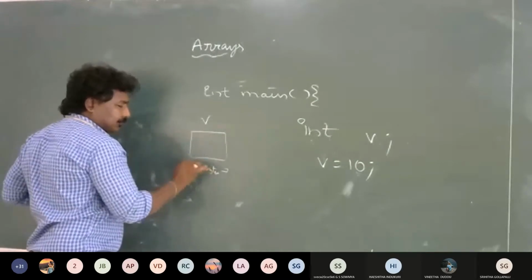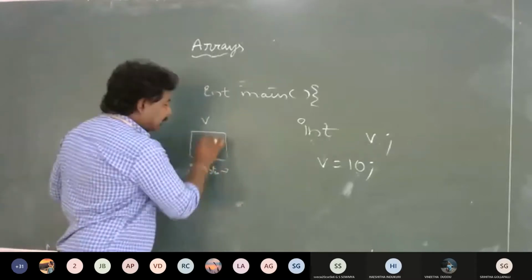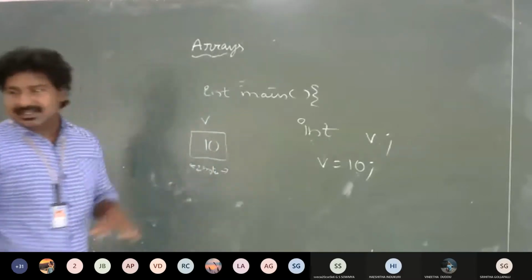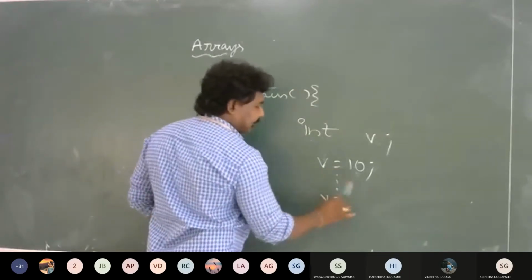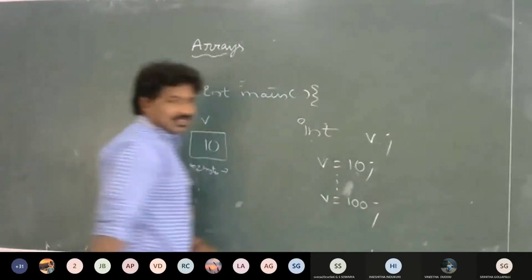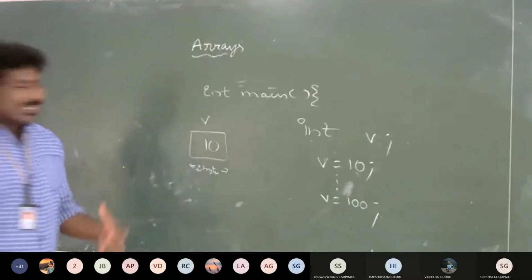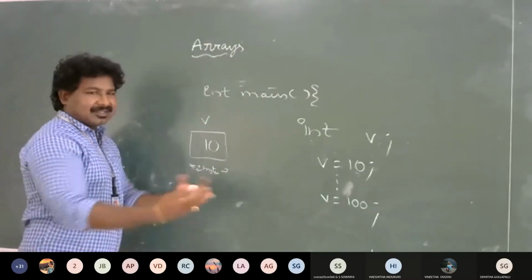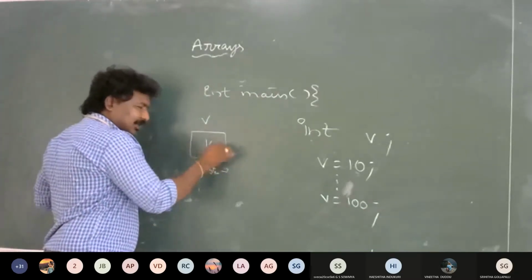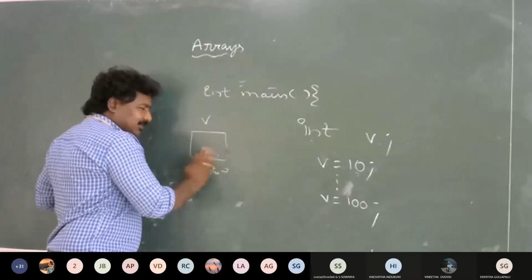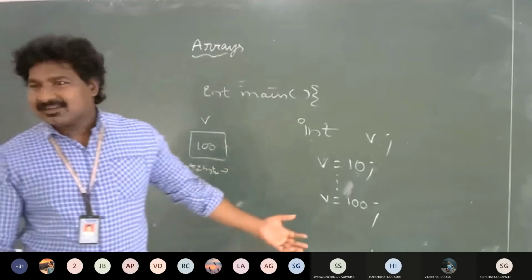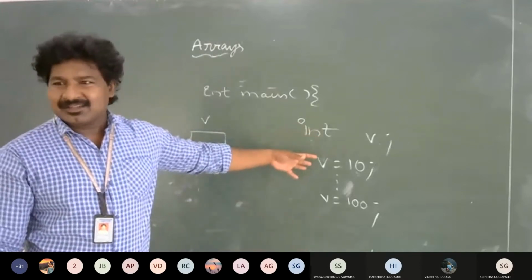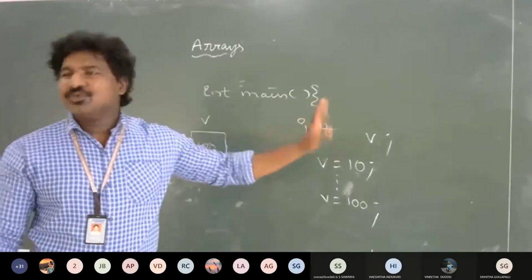With the size of 2 bytes. When I put my value 10 into here, 10 is stored in v. After some time, I said that v is 100. What do you think of this? Will 100 get stored alongside 10, or is 10 replaced with 100? Obviously, the second one is correct. Whatever the value of v, 10, is overwritten by the new value.